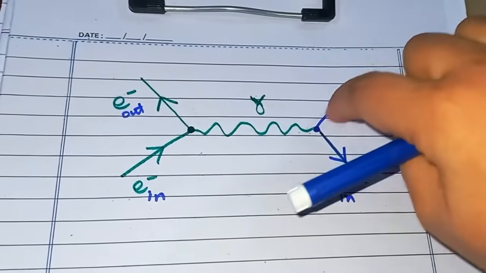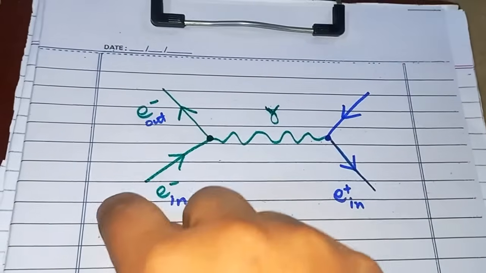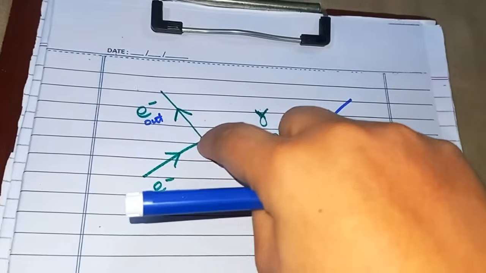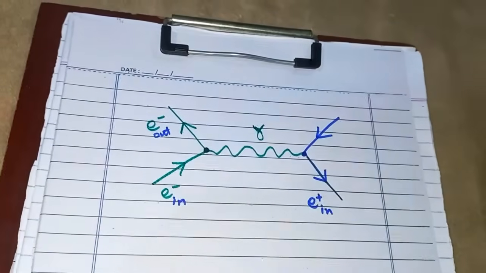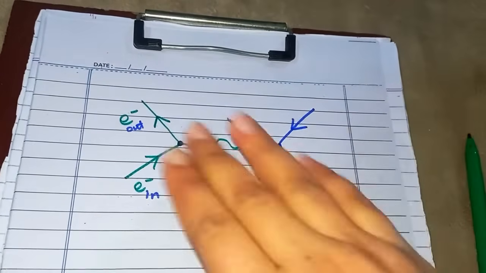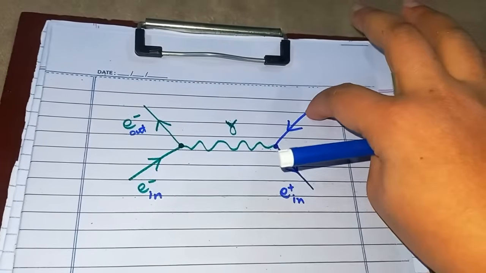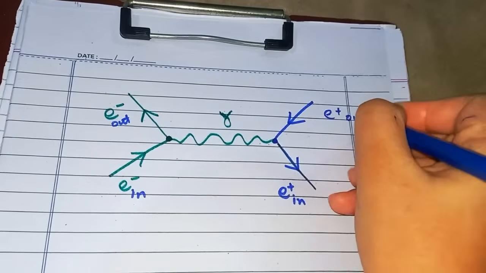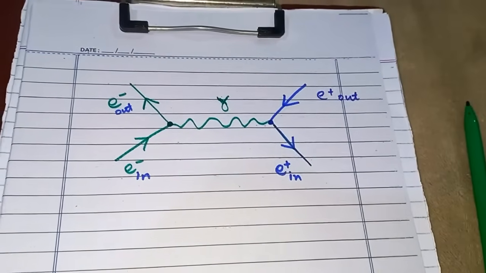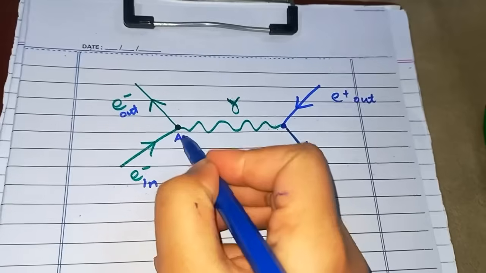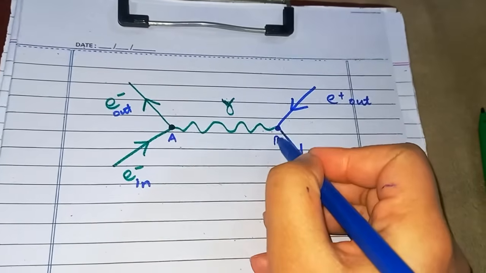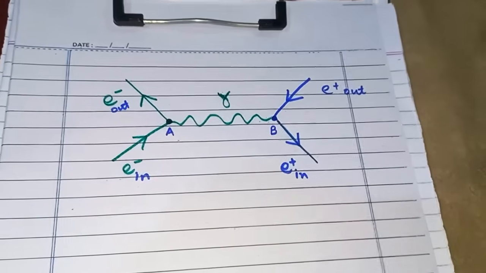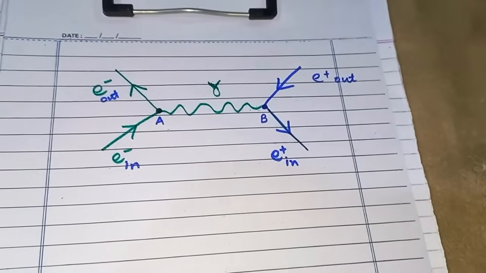So it will move like that in the opposite direction, while the electron will move in a conventional way, that we know: the incoming electron will be like that and outgoing will be like that. But since it's a positron, we will invert everything about it, so the arrows will be inverted. It's E plus outgoing. All right, now we have this vertex A. This is the emission vertex, and this is the vertex B, the absorption vertex. And we can see here one of the possible processes.